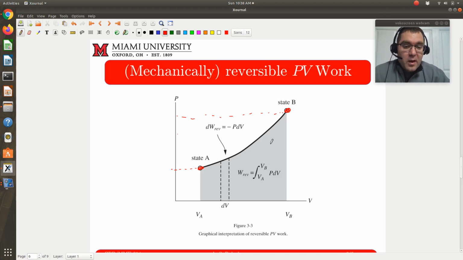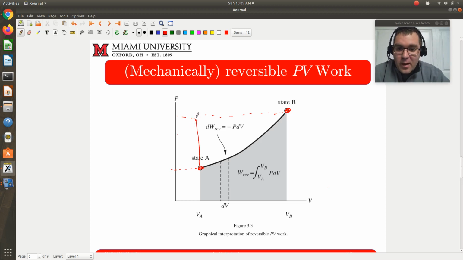Now, what you do need to be careful about is that work is a path function. I could connect state A to state B in any number of ways. Maybe I have a series of elementary paths in which volume is constant, but I increase pressure, in which case the work associated with that process would actually be 0.